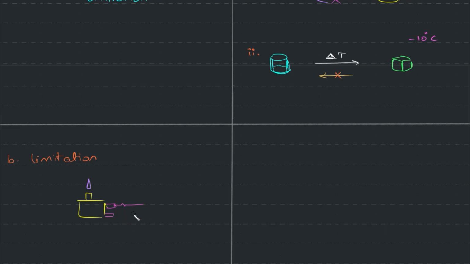How much will go as waste? So it sets the limitation of efficiency basically. Okay, if this is a fuel source and this is the useful energy we get and this is the wasted energy.